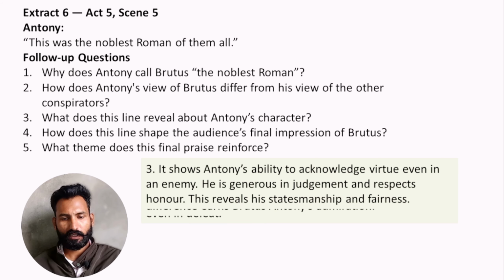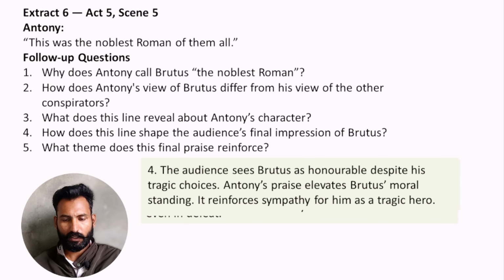How does this line shape the audience's final impression of Brutus? The audience sees Brutus as honorable despite his tragic choices. Antony's praise elevates Brutus's moral standing. It reinforces sympathy for him as a tragic hero.